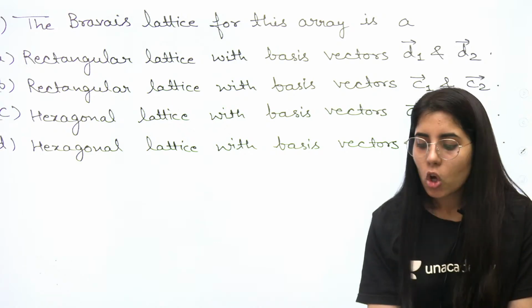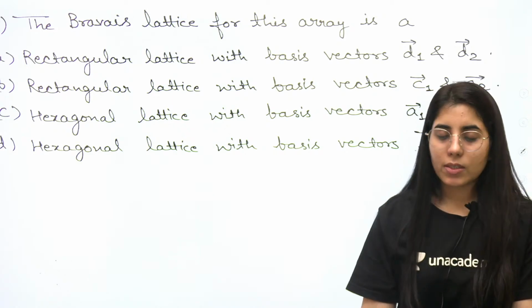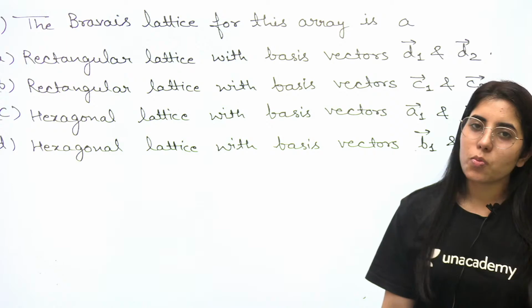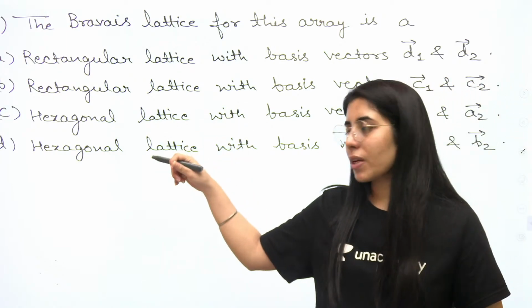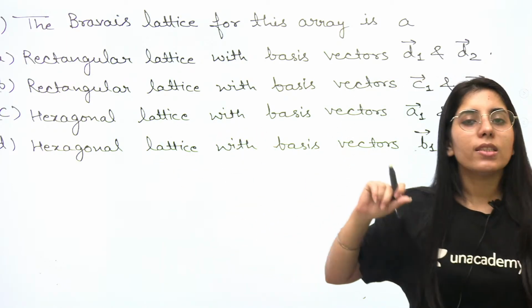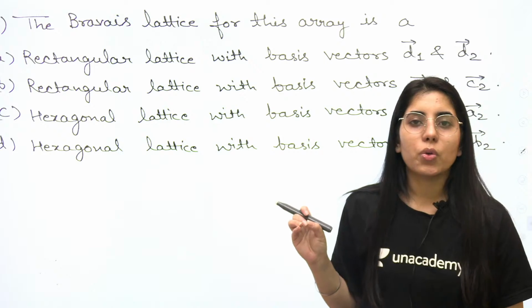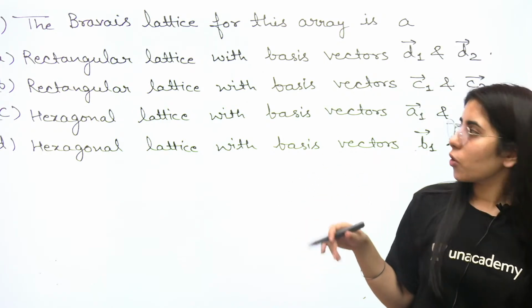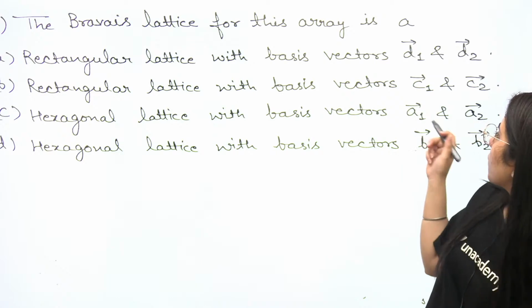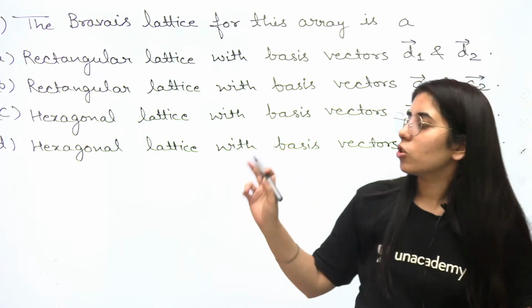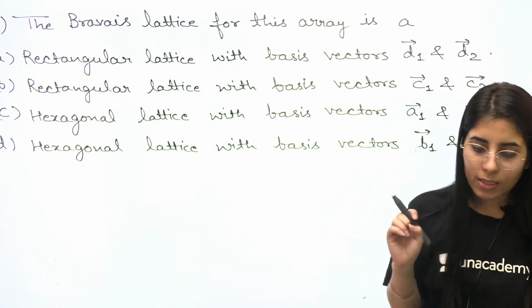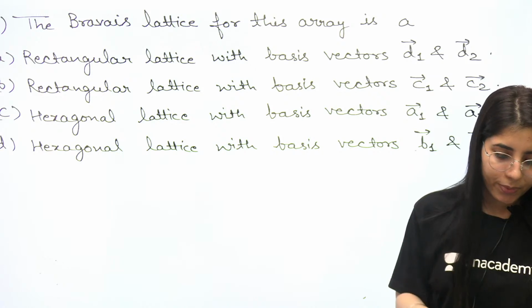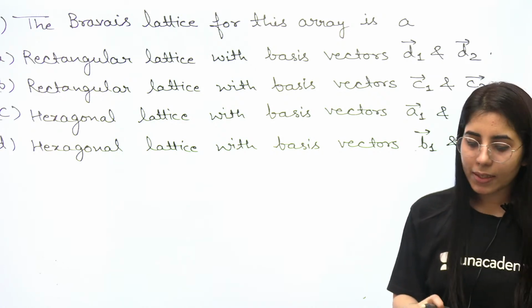Very good, Sunil. So guys, you can see as per the crystal structures we have considered, that corresponding to hexagonal, it will be hexagonal Bravais lattice which will exist, and the lattice parameters are A1 and A2 as shown in the given figure. So you will easily be able to answer it, that it will be A1, A2 and hexagon. So that is option C, which is correct. Is this clear to everyone?